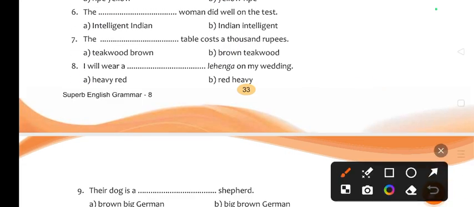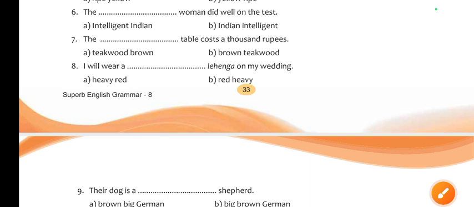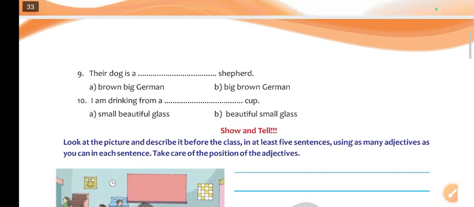I will wear a heavy red lehenga. Okay, because we know size comes first, okay? So here I will wear a heavy, then color red. Understood? Now let's try to understand the next one.